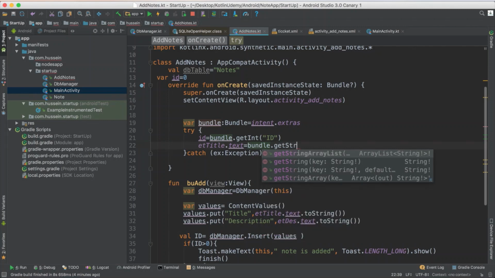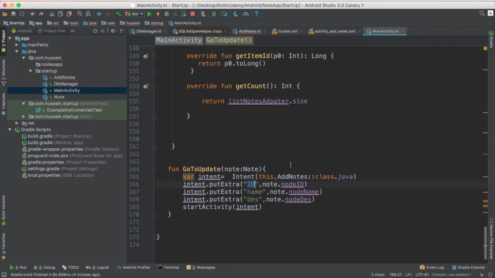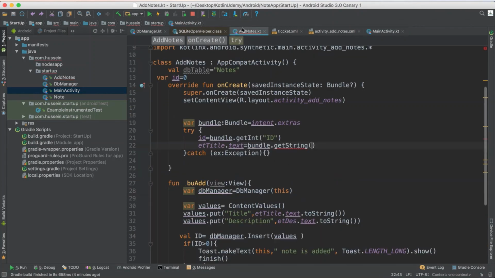Because the data of the title, this name, should be a string, so I get it as string, but the ID is an integer, so I get it as integer. This is how you read the data. Make sure to convert it to string if this one has any problem, just to avoid any bugs that may happen.